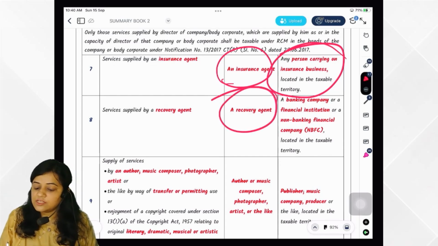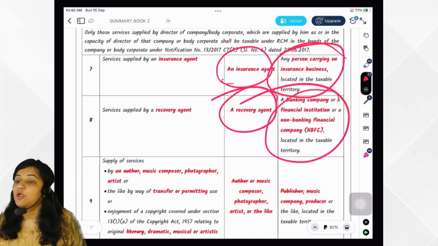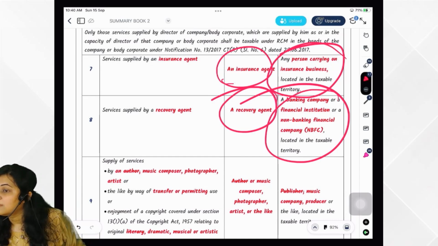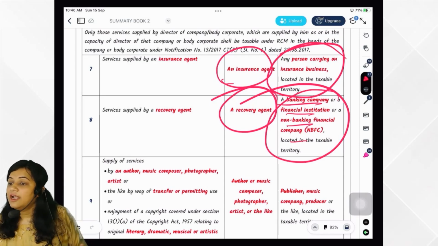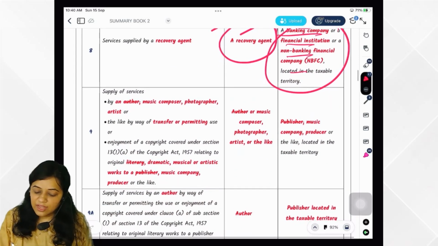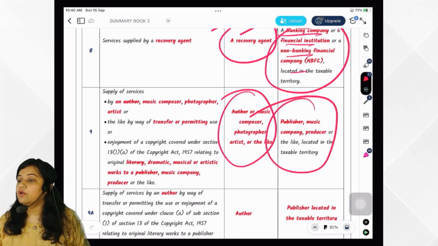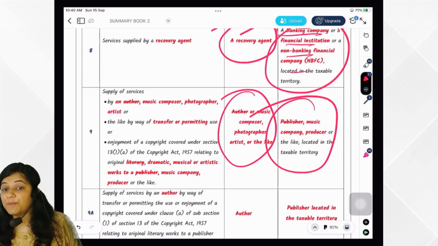Then a recovery agent providing services to a banking company, financial institute or NBFC. What did they say? The banking company, financial institute or NBFC would be discharging the tax under RCM. Then a music composer, photographer, who has given the services to a music company or the producer. Arijit Singh example we have seen. So in that case, who would be paying the tax?